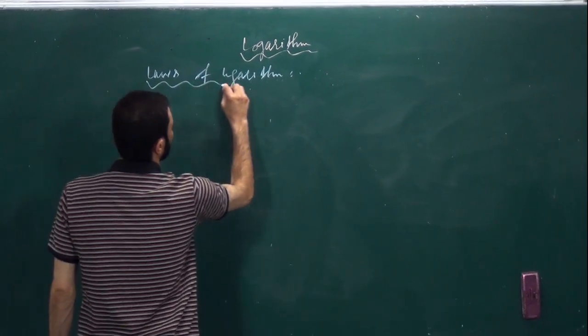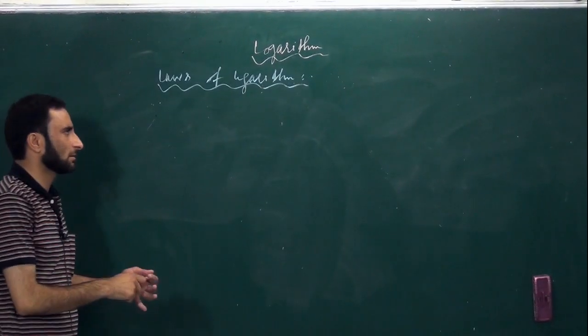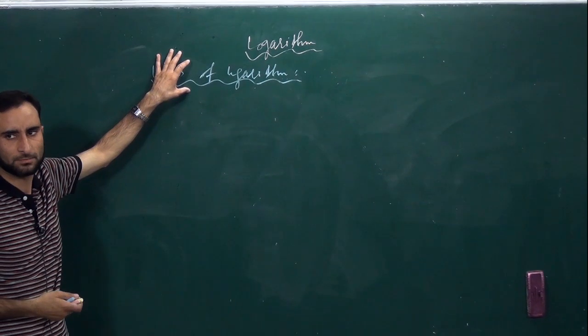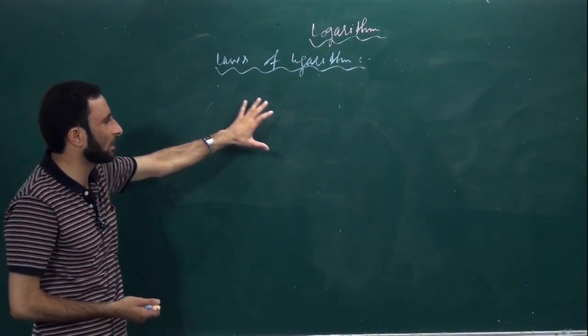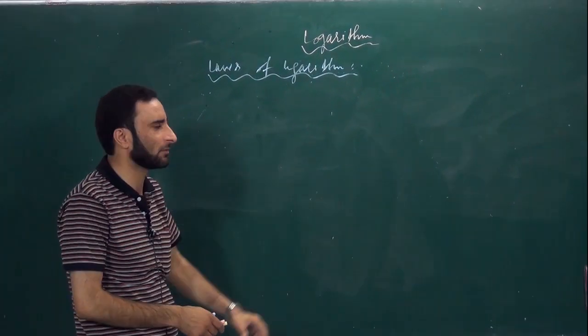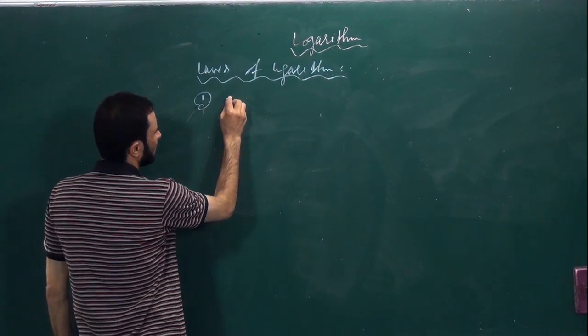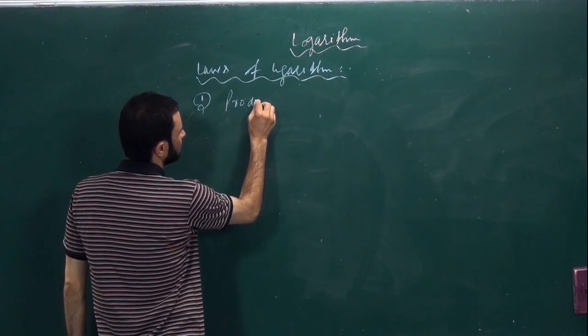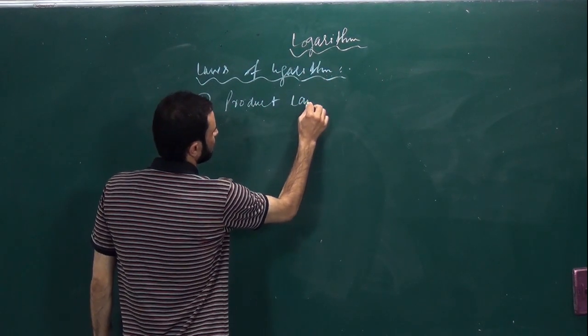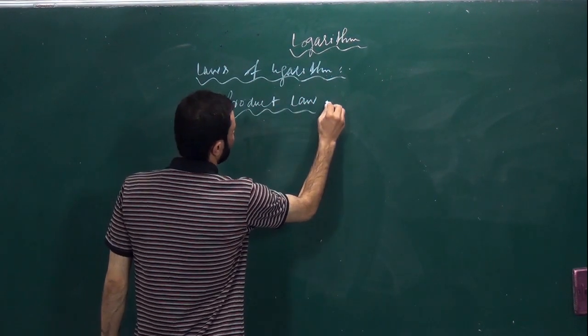Laws of logarithm. There are in fact 11 laws of logarithm, but we shall go through a particular number of laws of logarithm that we need in our daily life. The first law is which we call the product law. Product law. What do you mean by the product law?